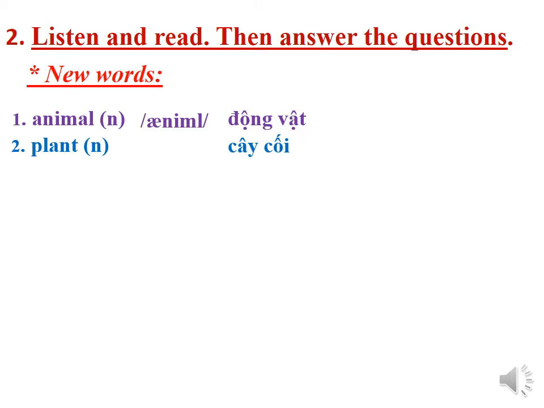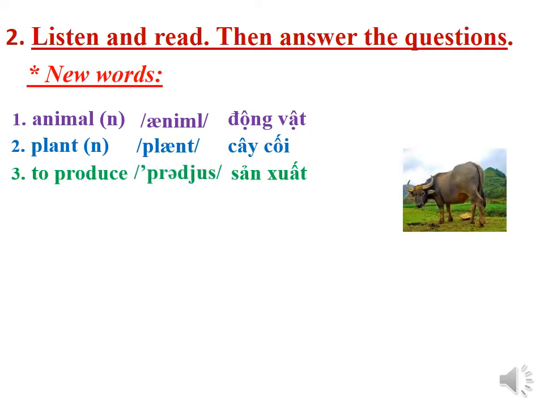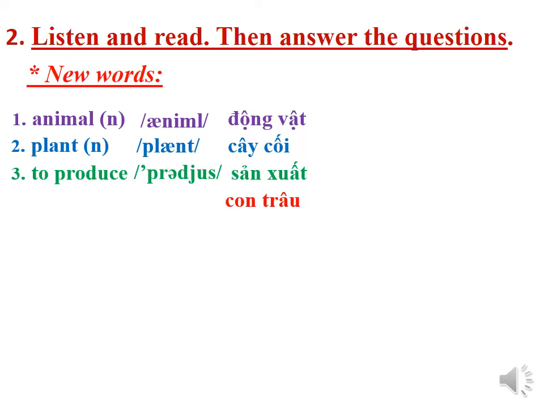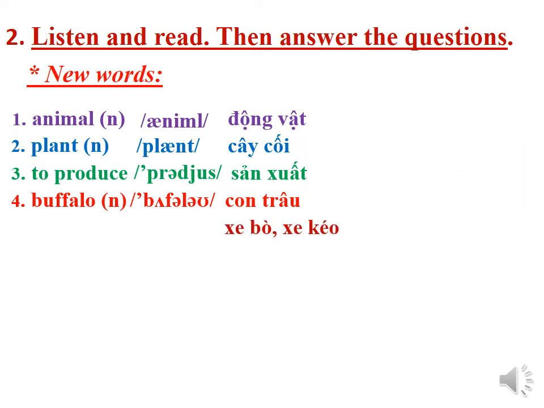2. Plants. It means in Vietnamese cây cối. 3. To produce. It means in Vietnamese sản xuất. 4. Buffalo. It means in Vietnamese con trâu. 5. Cart. It means in Vietnamese xe bò, xe kéo.